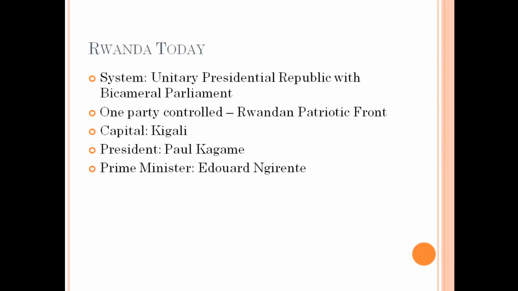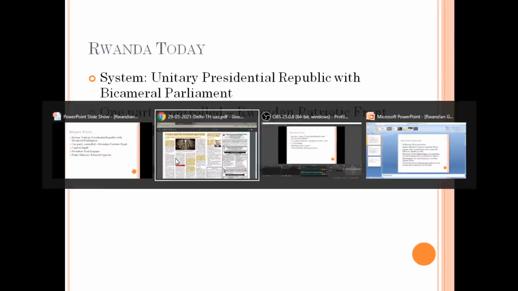So today, all of this is controlled by the Rwandan Patriotic Front. The capital of the country is Kigali. The president is Paul Kagame. He had headed the civil war to take over Rwanda from the ex-Juvenal government. And the current prime minister is Edouard Nigrante. It is a multi-ethnic government, that is majority and minority live together. It is secular, and therefore there has been some amount of peace in the country. However, it has remained very poor in general. It ranks 160th on the HDI scale.